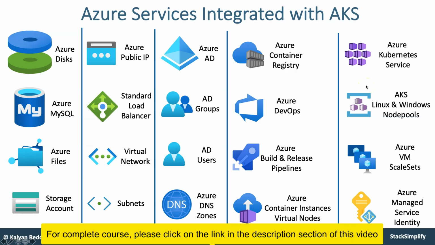Moving on, we are also going to create Linux and then Windows node pools and explore those things at a production grade level. We are also going to look into Azure Managed Service Identity in detail, and how it is going to be useful in combination with Azure Kubernetes Service. And overall, for this AKS cluster, the underlying workloads are Azure VM scale sets. The instances will be under Azure Virtual Machine scale sets. So those are the 2 dimensions.